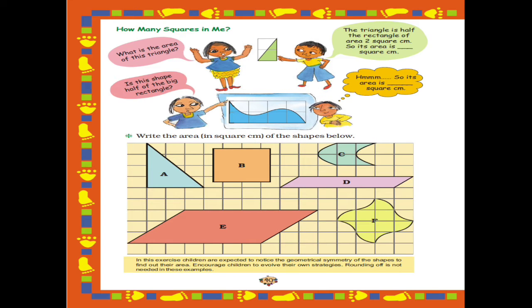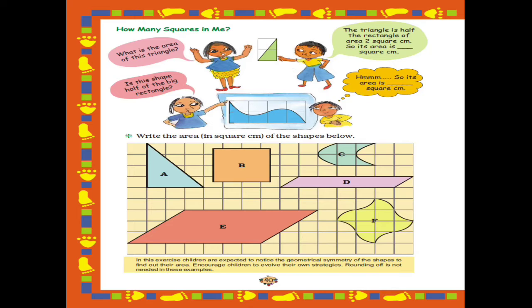Okay, let's read. What is the area of this triangle? The girl is asking what is the area of this triangle. Then the boy said the triangle is half the rectangle of area 2 square centimeter. So its area is blank square centimeter. The boy says that the triangle is half of the rectangle, and the area of the rectangle is 2 square centimeter.